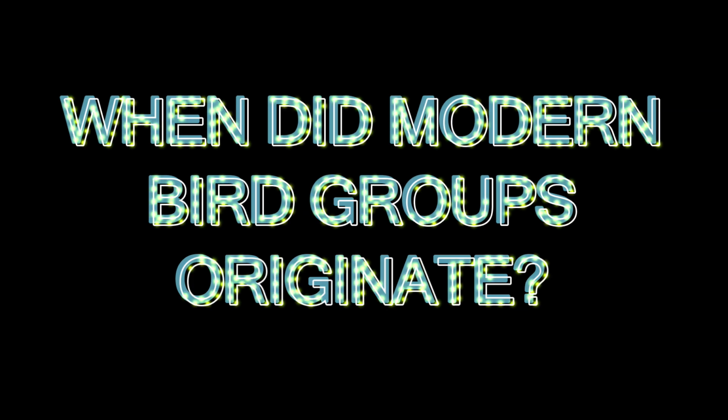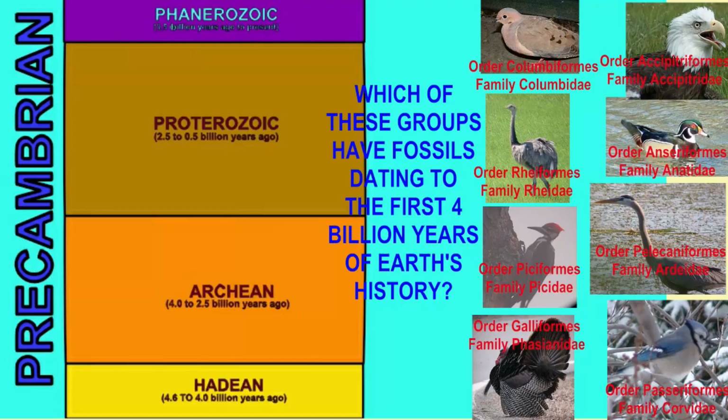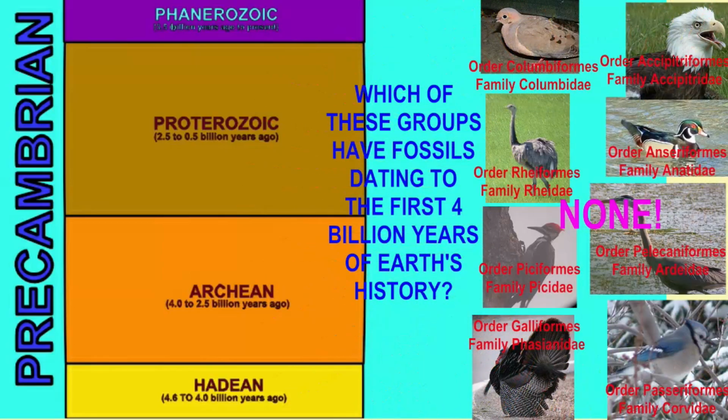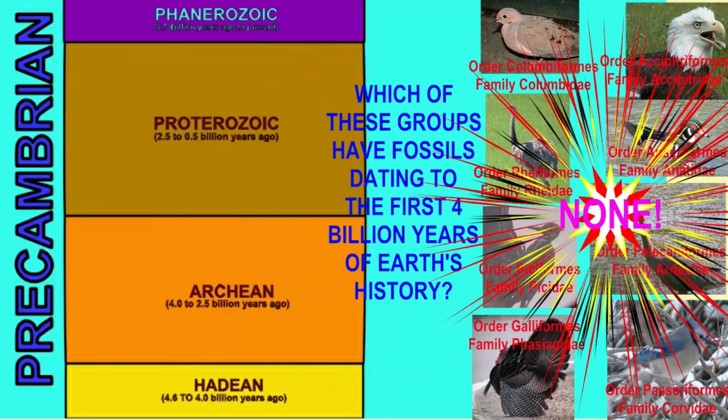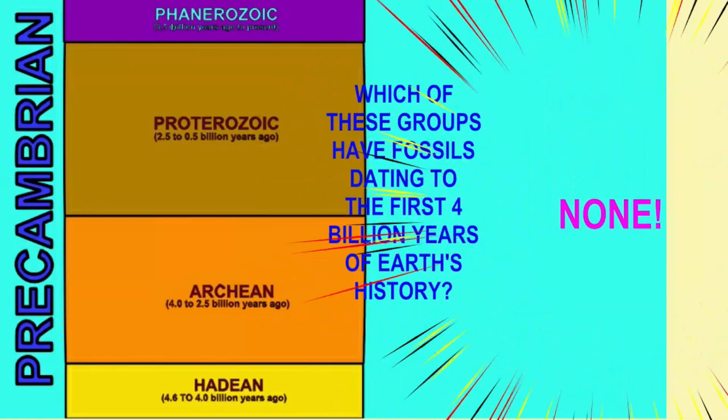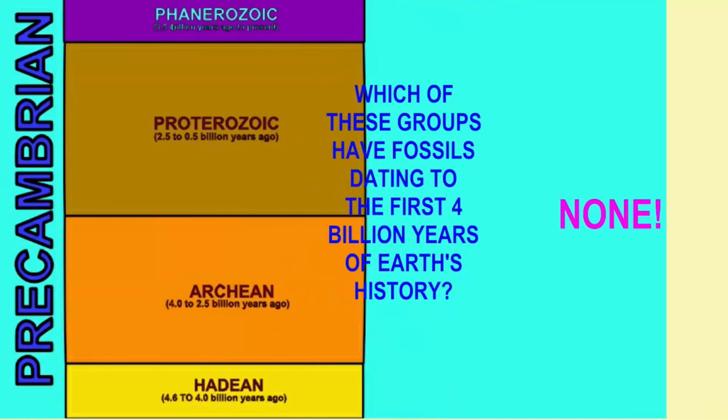Here are the representatives of 8 modern avian orders and 8 modern avian families. If one were to ask which of these avian orders includes fossils which are known from the Precambrian period, this is 4 billion out of Earth's 4.5 billion years in history, the answer is none. None of these orders date to the Precambrian.